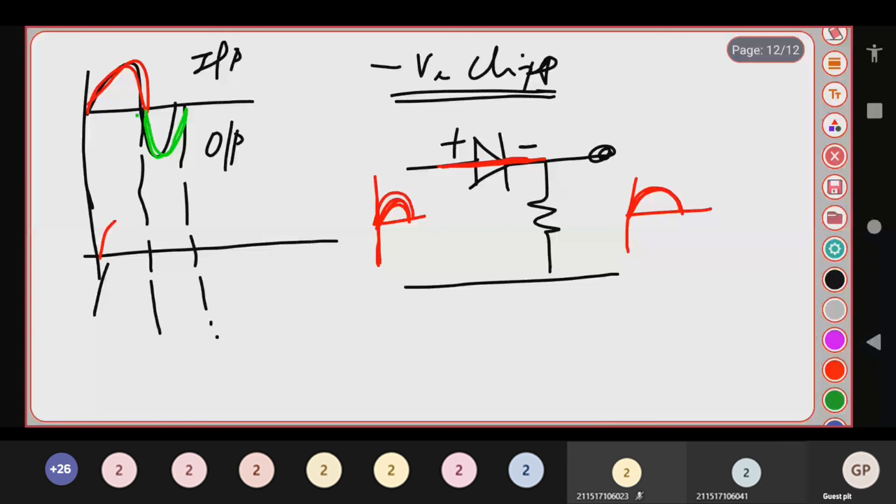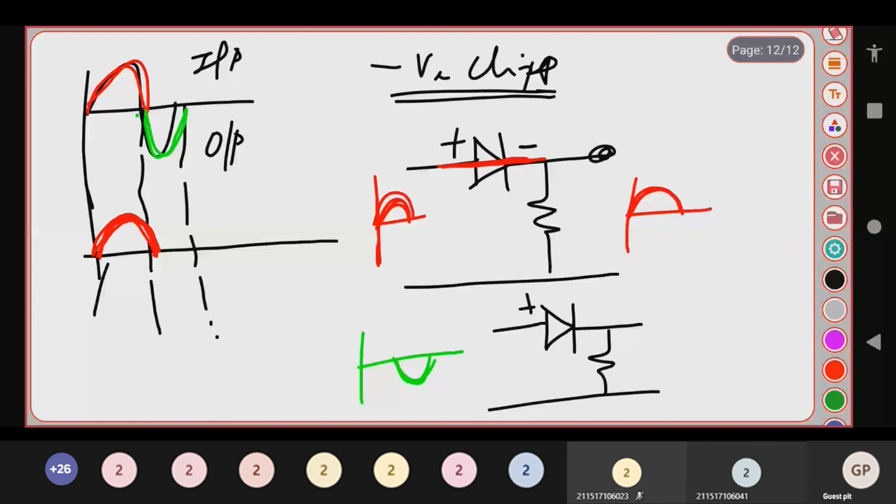Now the green wave is your negative signal. For a negative signal, the circuit is like this. This is the positive and negative terminal of the diode. What is the output waveform?